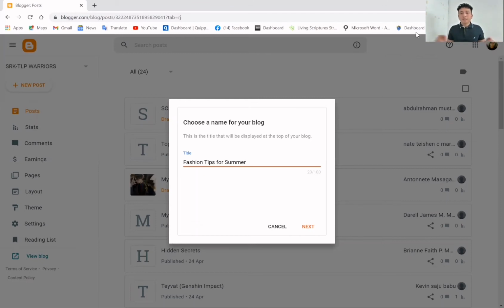It's all about your pet, or it's all about travel, it's all about food, or something like that. If you want to do that one, you can proceed, okay? Because in blogging, the possible topics that you're going to do here are not limited, okay? In here, the next thing that you're going to do is you need to choose your URL, okay?